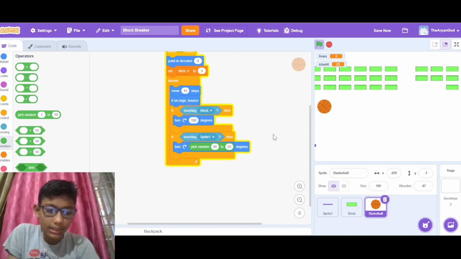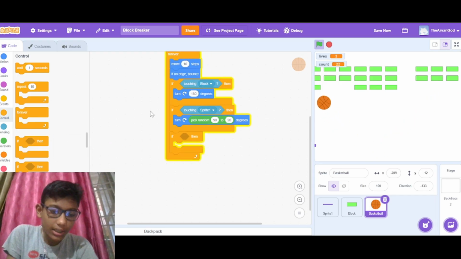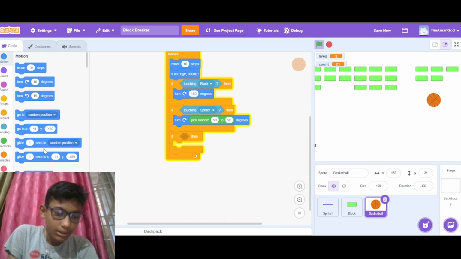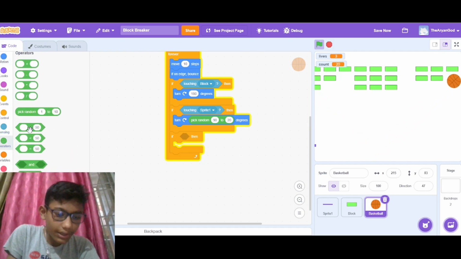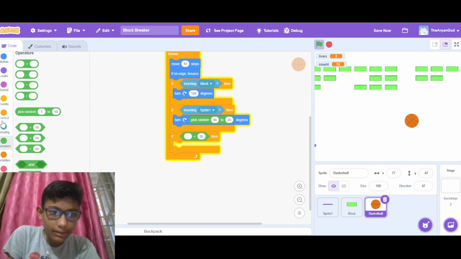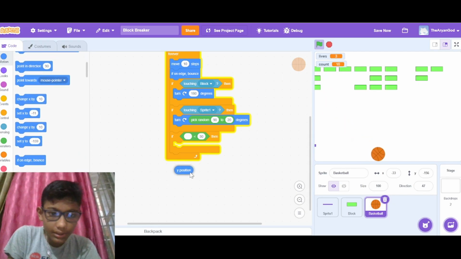Okay, and again we put our if block. Then let's go to the operators and write less than, and in motion we will put our y position.